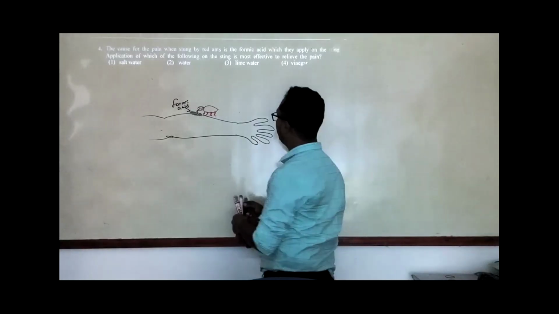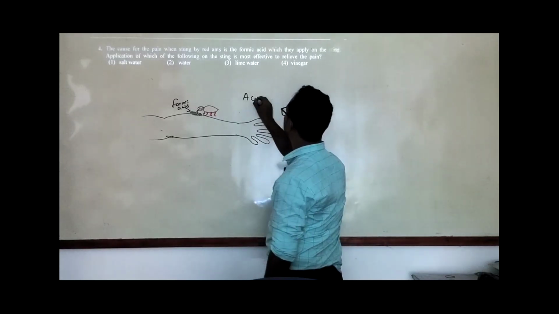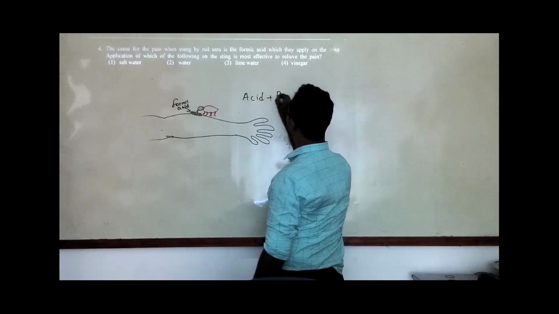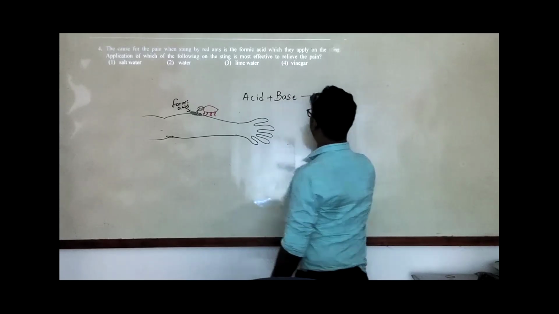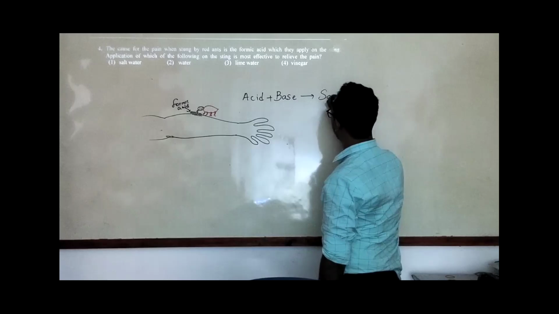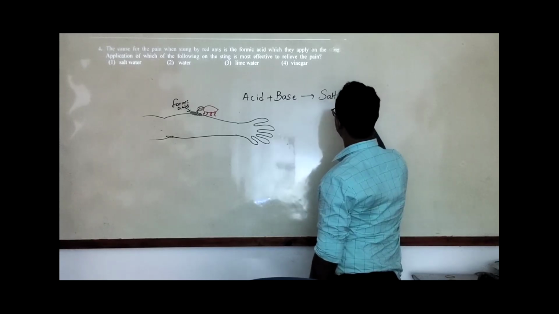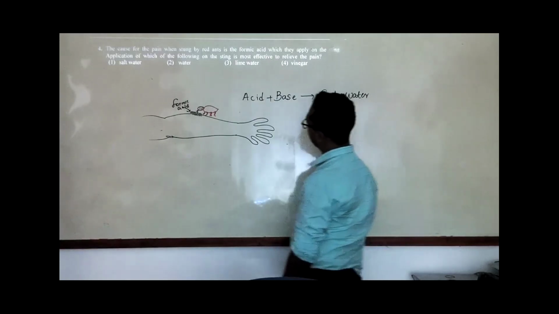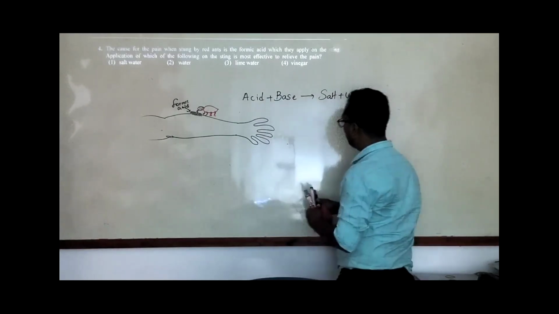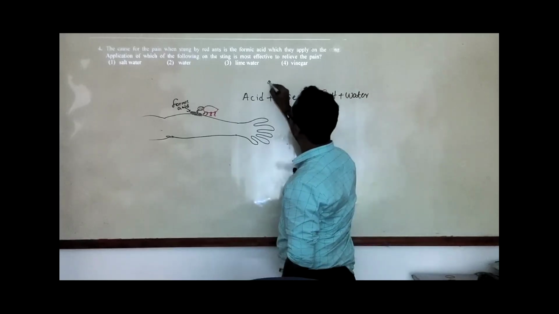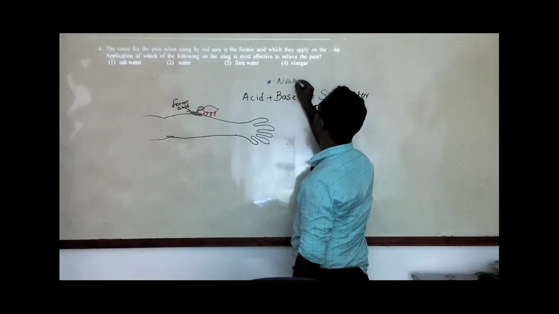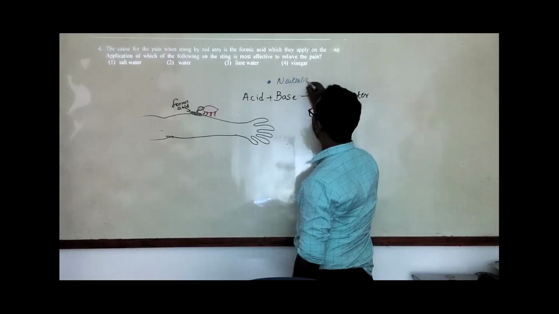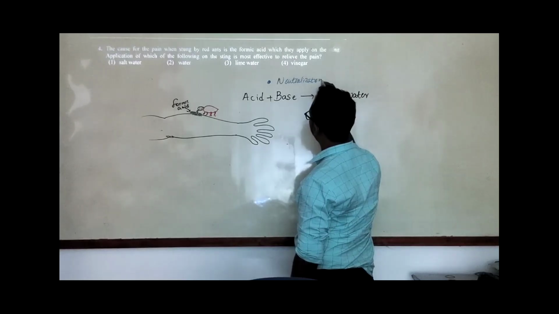So what happens when acid plus base react? They will form salt and water. So this is our neutralization reaction. Don't worry about my handwriting and my spelling.